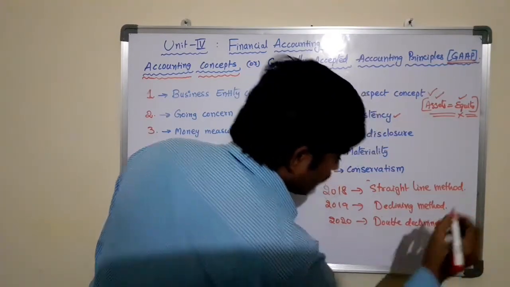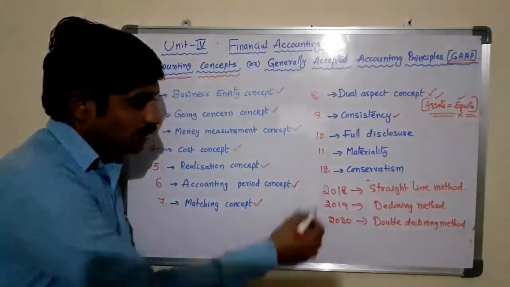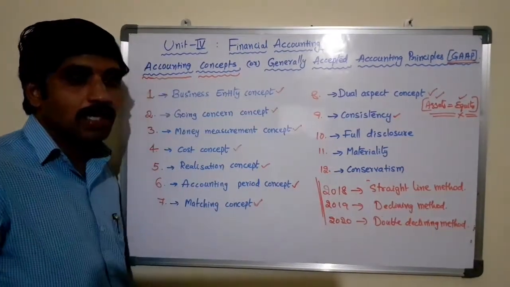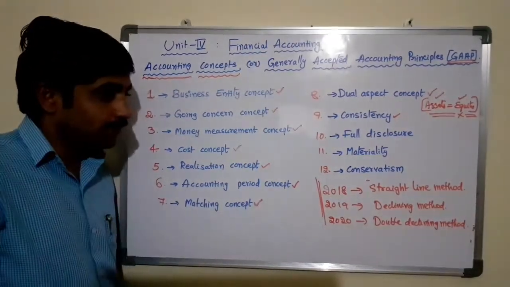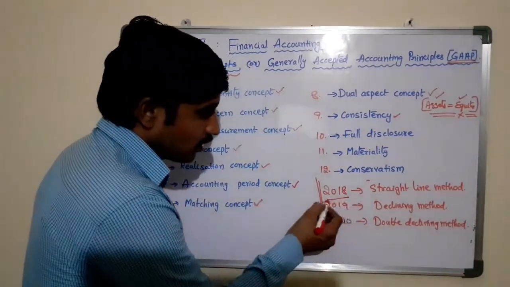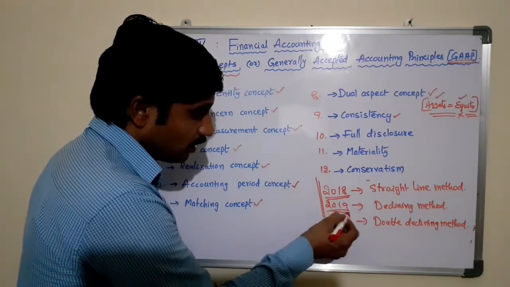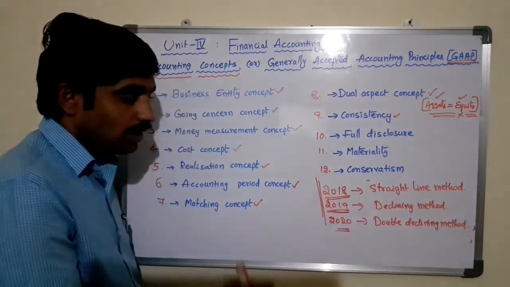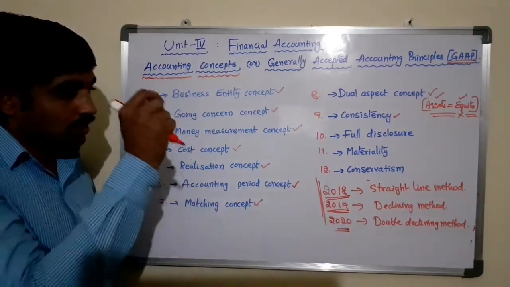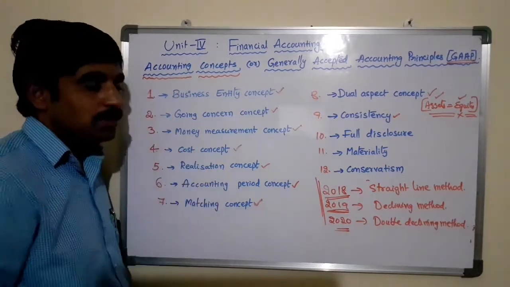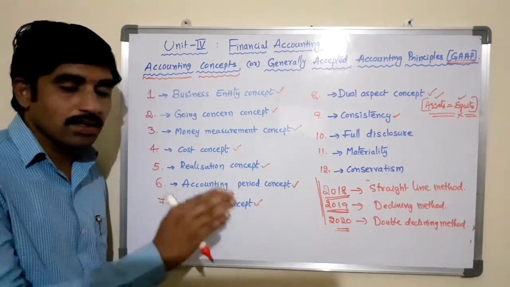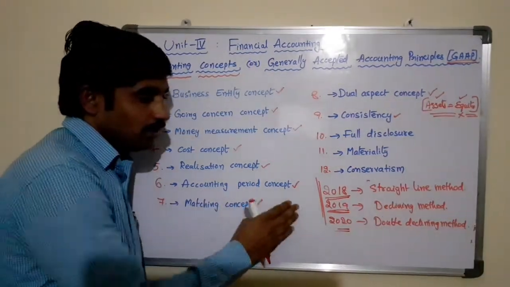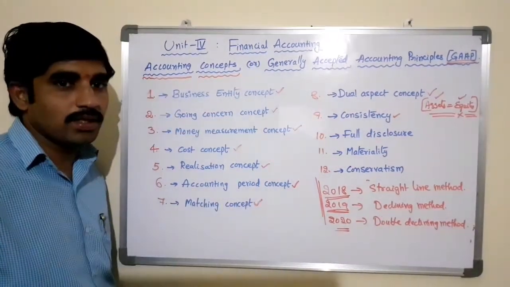So in this case, it is not possible to compare the value of the assets at the end of the accounting period. If you want to compare the performance of the assets for the years 2018, 2019 and 2020, you must follow the same depreciation method for every accounting period. Otherwise it is not possible to compare the value of the asset.